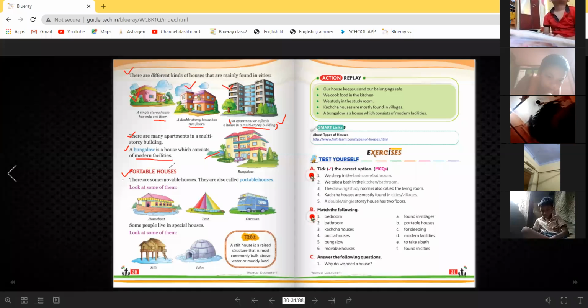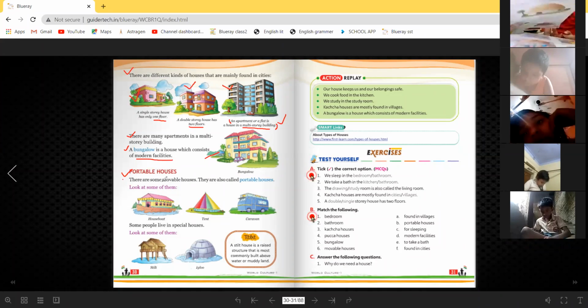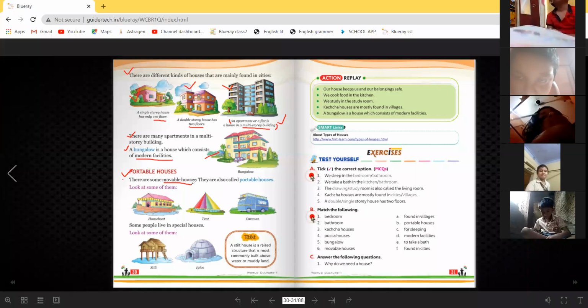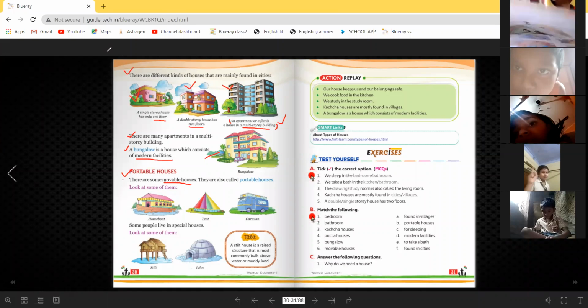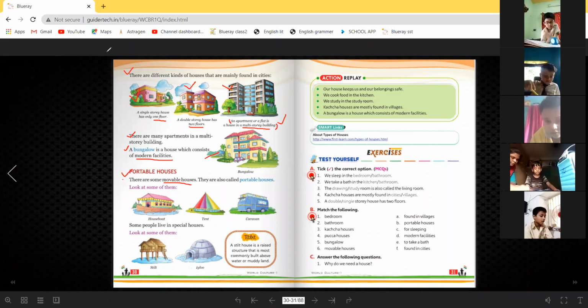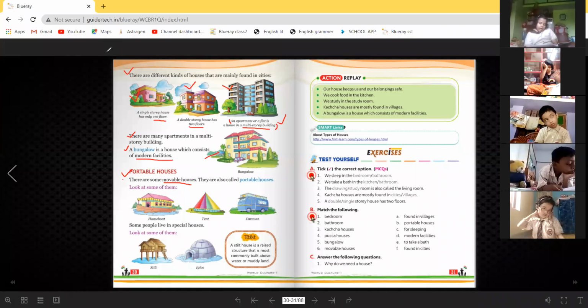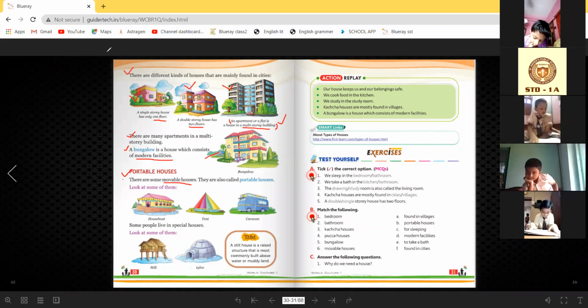Now see portable houses. Portable means they are also movable house. So there are some movable houses. Movable means that can move from one place to another. Think about it. If you live in a movable house, how it will be? Kemun hoto? If we all live in a movable house, if we can move from one place to another, how it would be? So look at some of them.